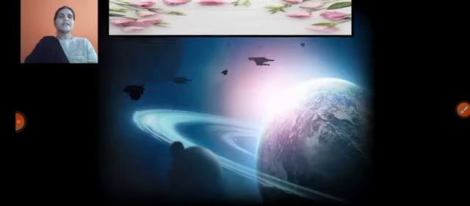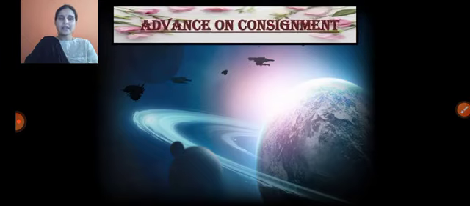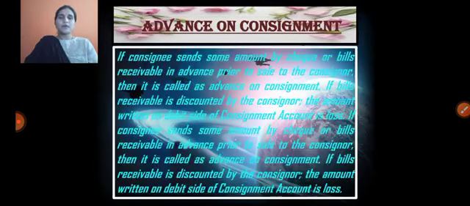The next one is called advance on consignment. Who gives the advance? As an owner, he is sending the goods to the consignee.